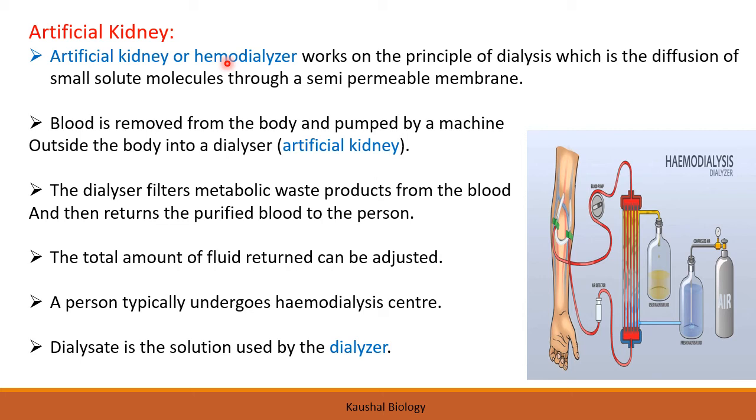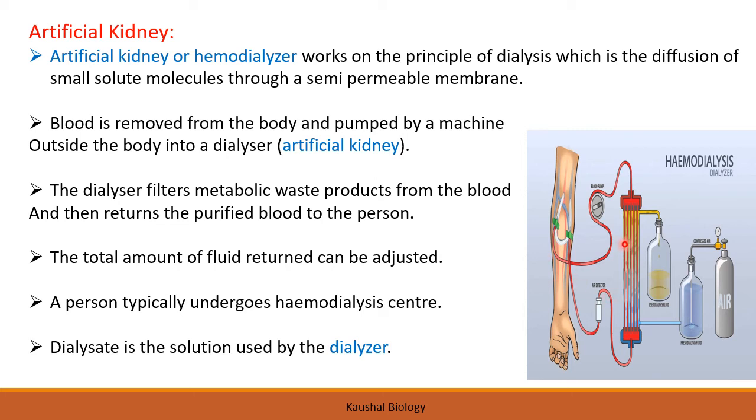Okay, so it's very important for our body to remove the nitrogenous waste at regular intervals of time. Here we have the artificial kidney as a solution for those who have kidney failure, so they can use the hemodialysis procedure. Artificial kidney or hemodialyzer works on the principle of dialysis, which is the diffusion of small solute molecules through a semi-permeable membrane.